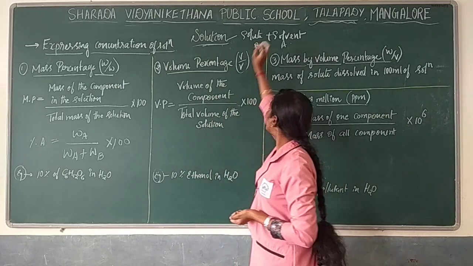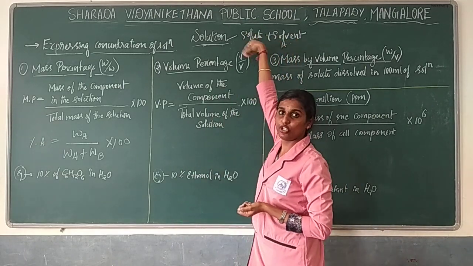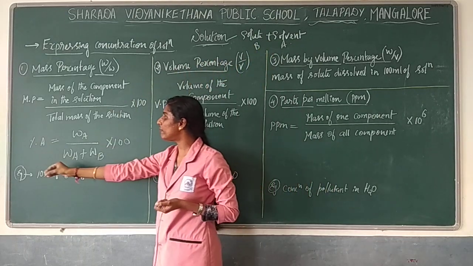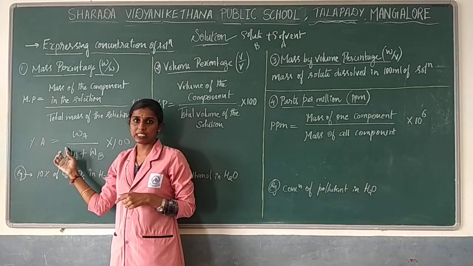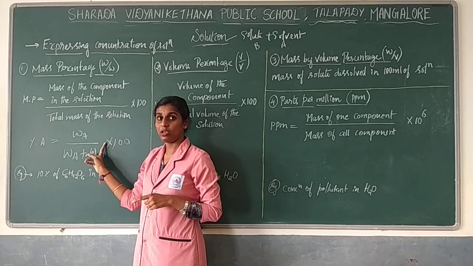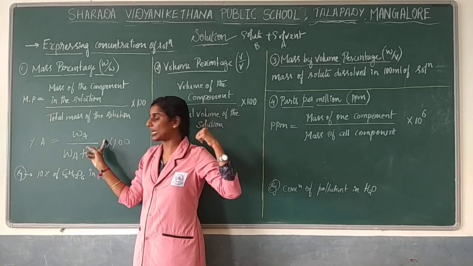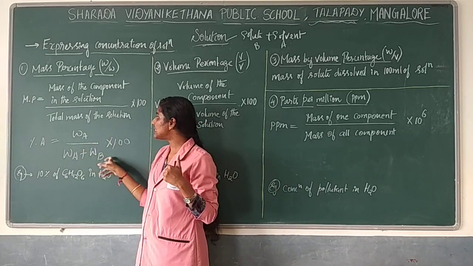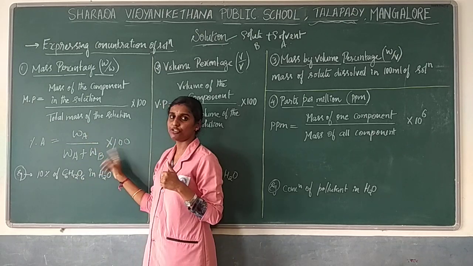If you want to find the mass percentage of solute B, how will the formula come? Mass percentage of B is equal to WB, the mass of the solute, divided by WA plus WB, which is the total mass of the solution, into 100.